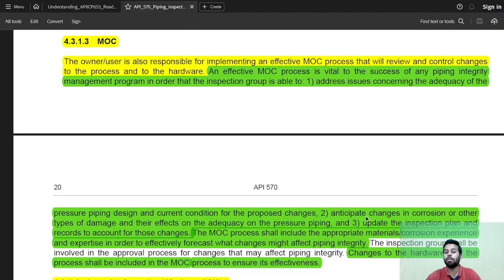The MOC procedure shall include appropriate materials, corrosion experience, and expertise in order to effectively forecast what changes might affect the piping integrity. Changes to the hardware and the process shall be included in the MOC process to assure its effectiveness.